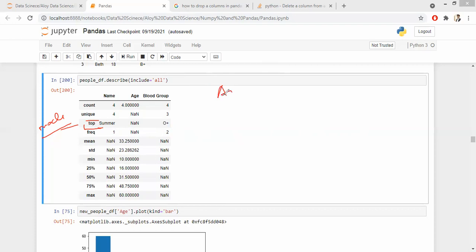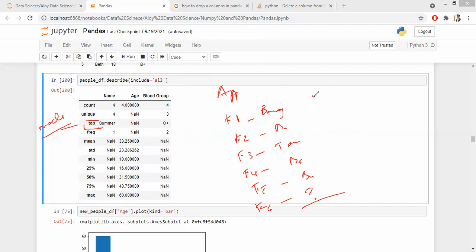I have an apartment here. I have flat 1, a Bengali family resides there. Flat 2, again Bengali. Flat 3, Tamil. Flat 4, again Bengali. Flat 5, again Bengali. Flat 6, I have missing. What is the top?